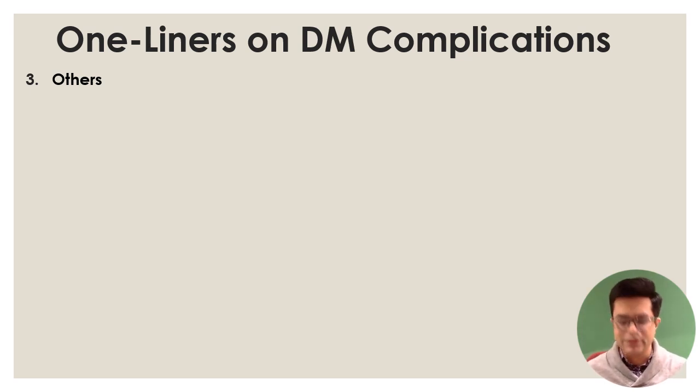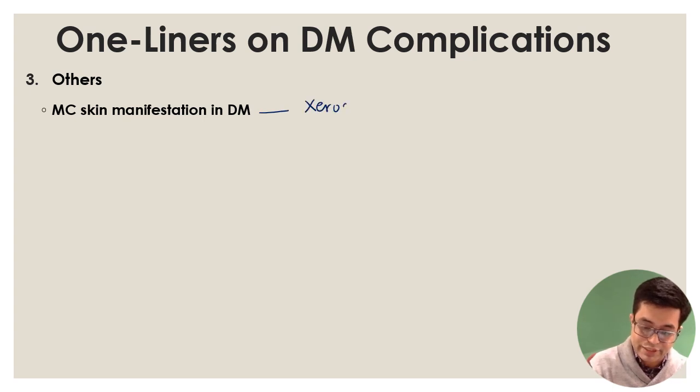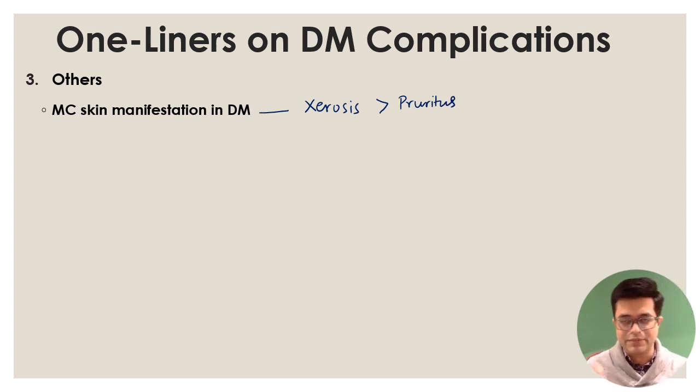So only one-liners we will be writing. Which is the most common skin manifestation in diabetes? According to Harrison, it is xerosis, that is dryness of the skin, followed by pruritus. Harrison says at another chapter, not in the main diabetes chapter, another place in volume 1, that xerosis and pruritus is present in virtually all patients of diabetes. So they are the most common skin manifestation.